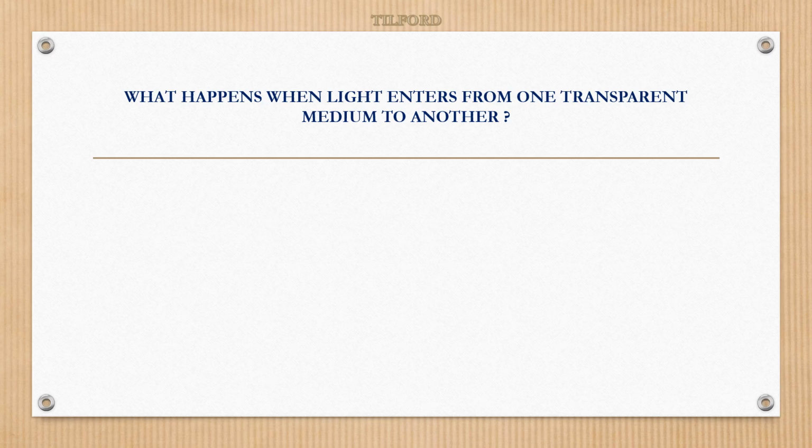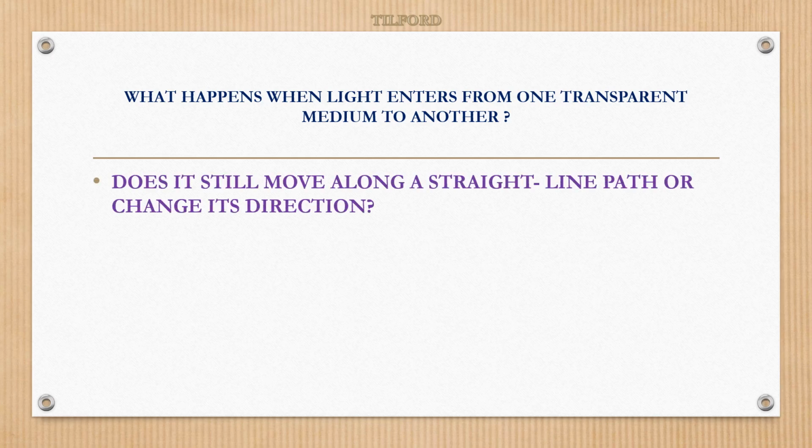So here I have a question for you all. What happens when light enters from one transparent medium to another? We know one thing, light travels in a straight line path in a transparent medium. But here the question is different. What happens when light enters from one transparent medium to another? Does it still move along a straight line path or change its direction?